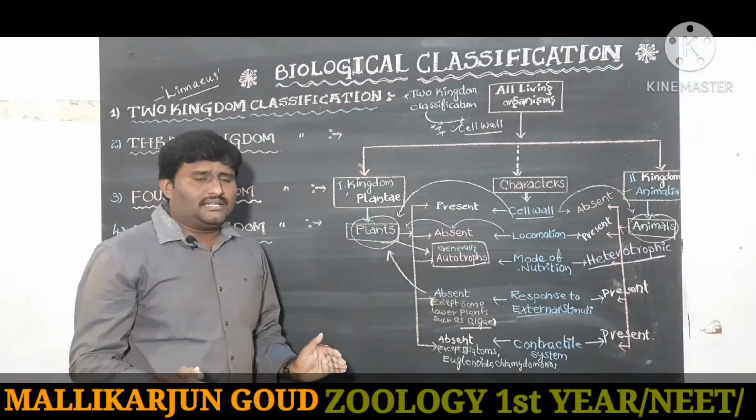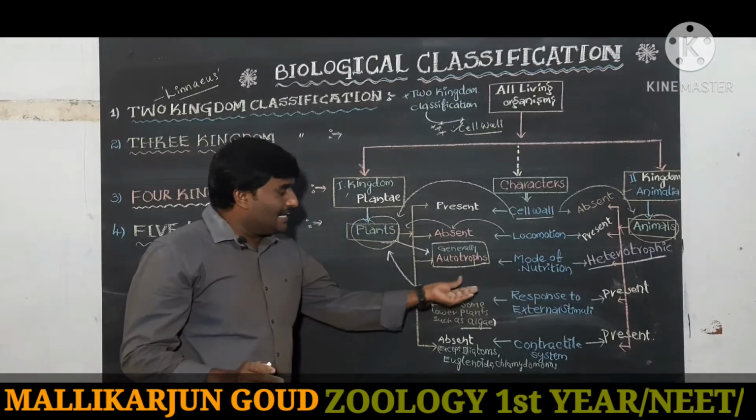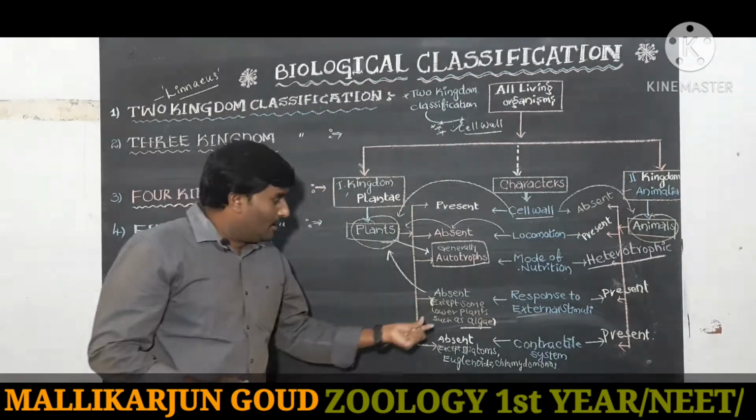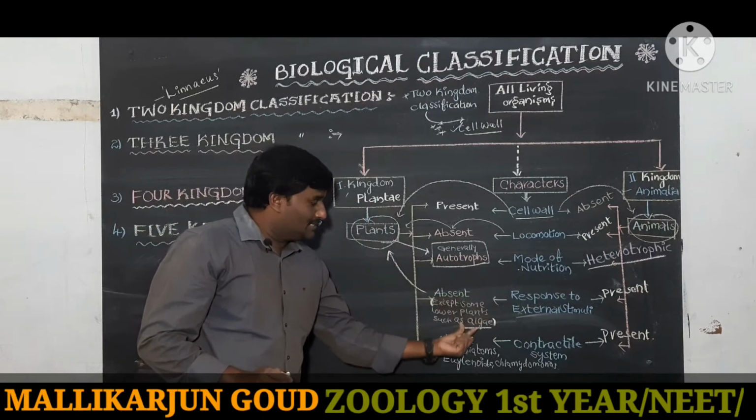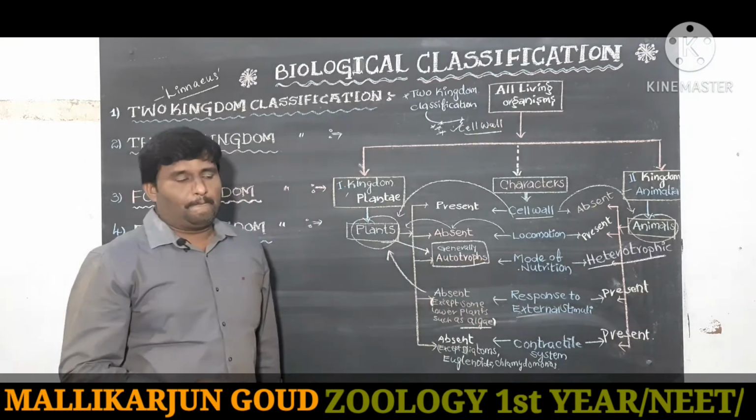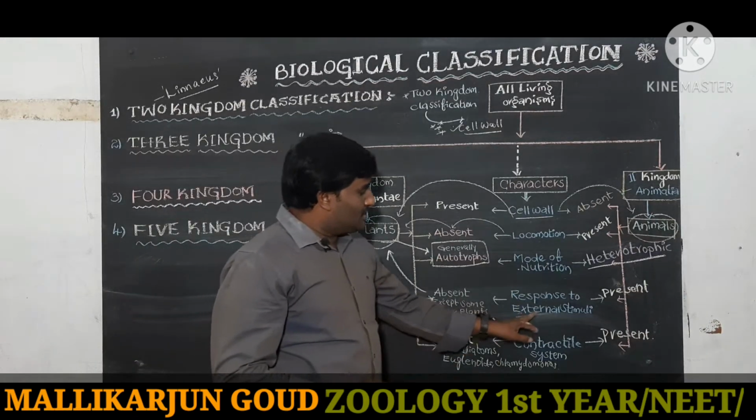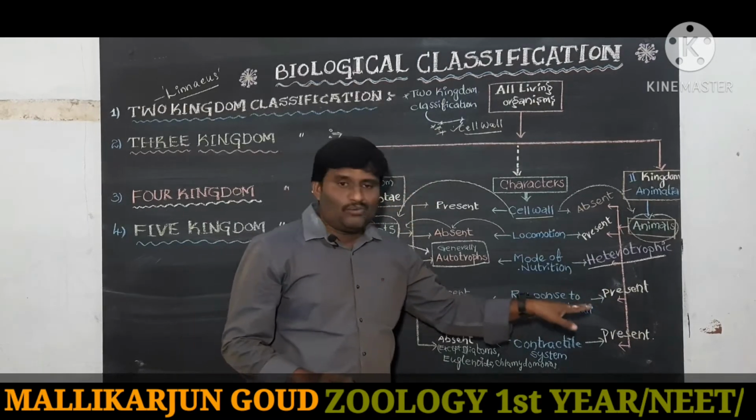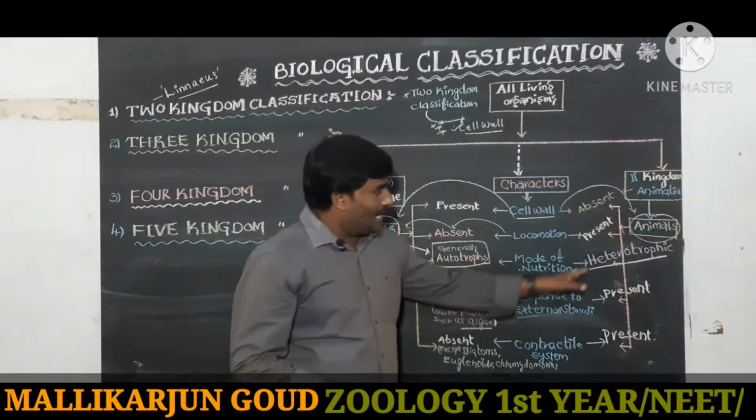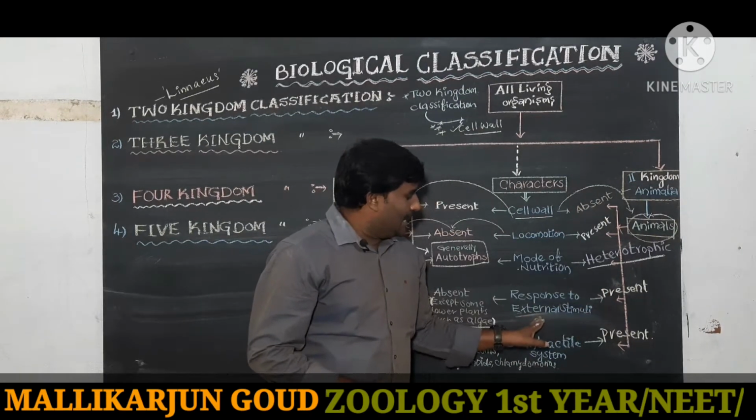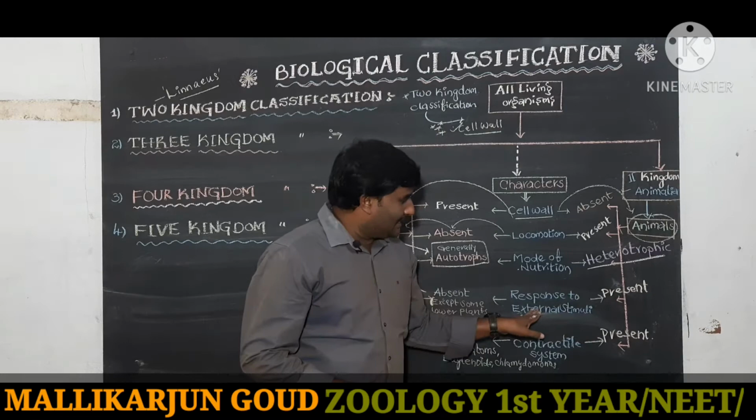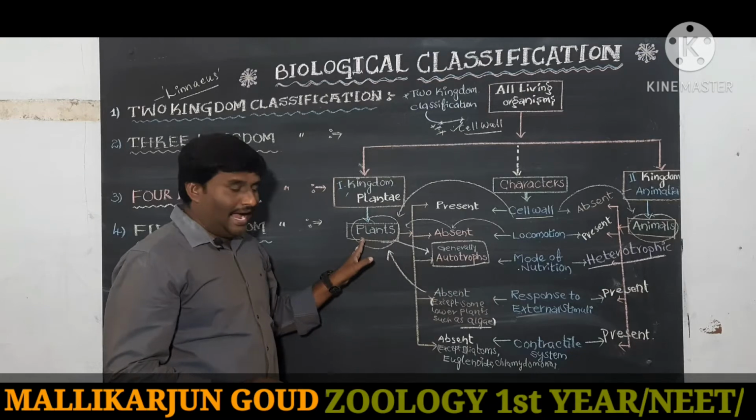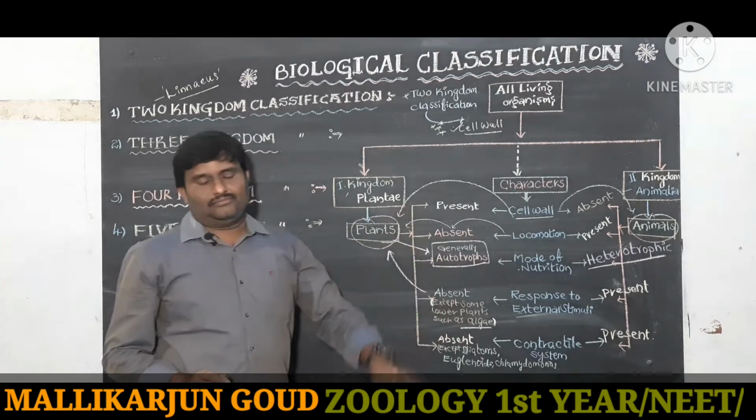Most of the plants do not show response to stimuli. Some of the lower plants show this response, for example algae. Next, the response to stimuli in animals. Yes, animals show response to stimuli. So this characteristic is present in the animals, and absent in the plants except algae.